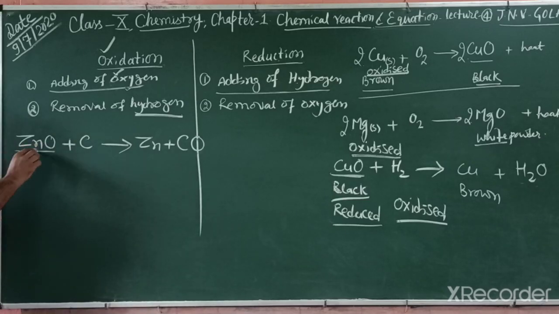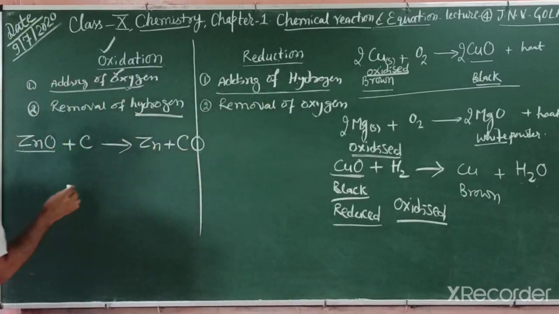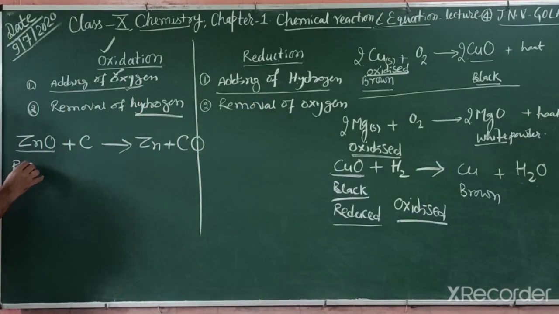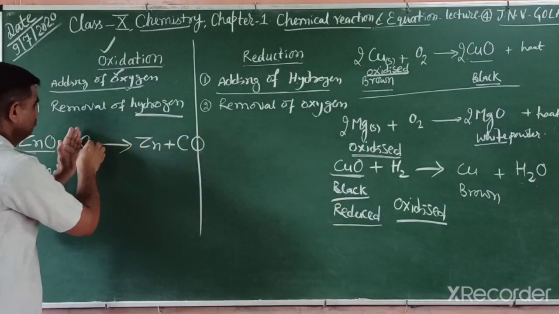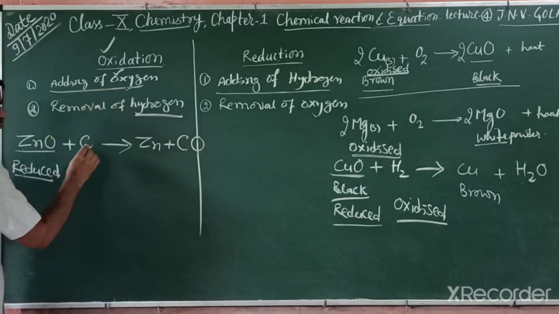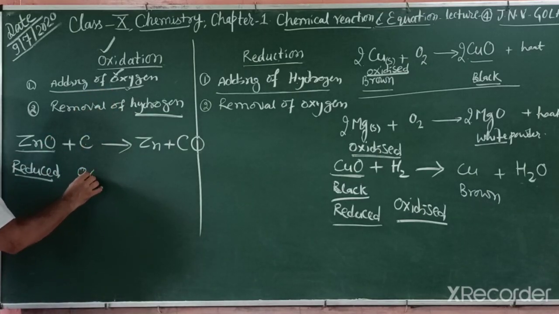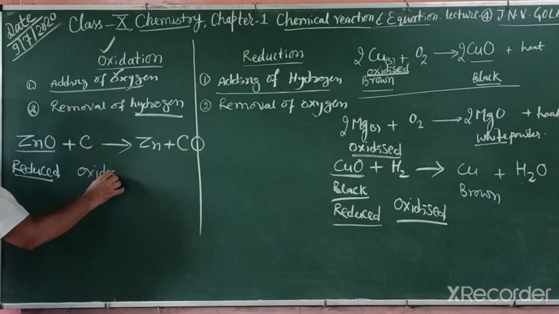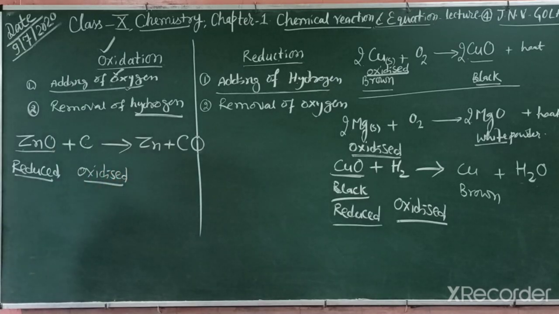Zinc oxide loses oxygen. Removal of oxygen means it is reduced. So this one is reduced. And carbon is adding oxygen, known as oxidation, so this is oxidized.